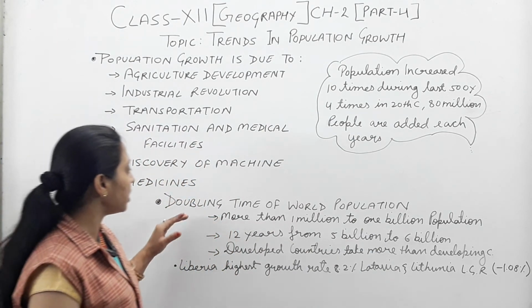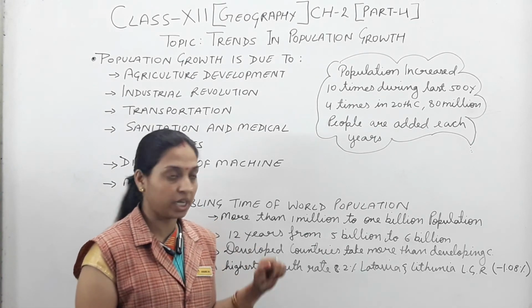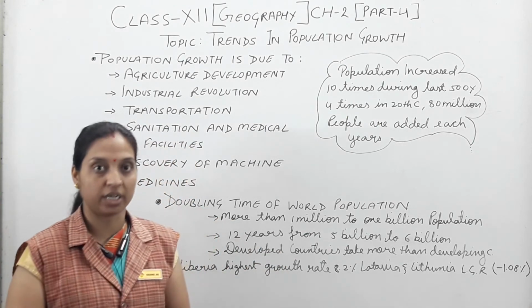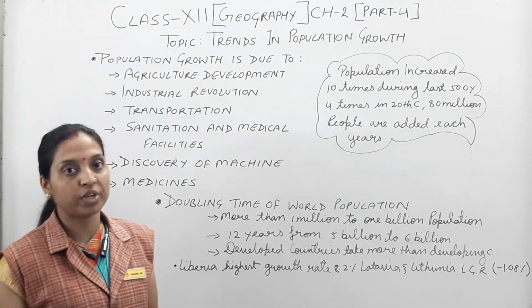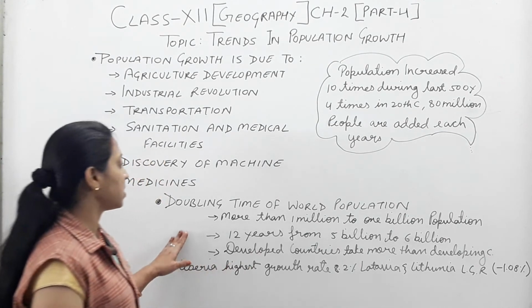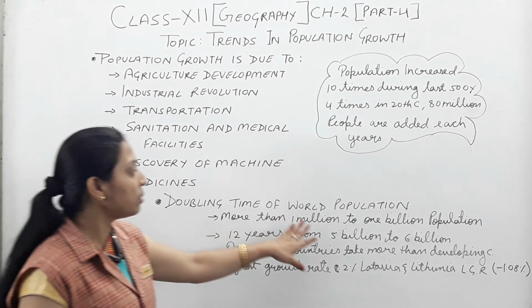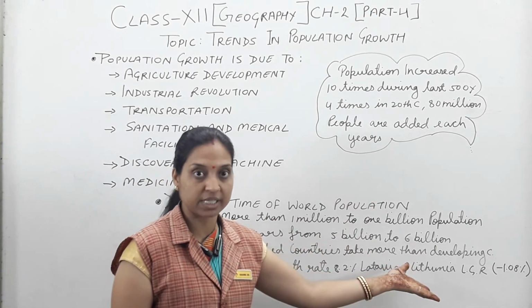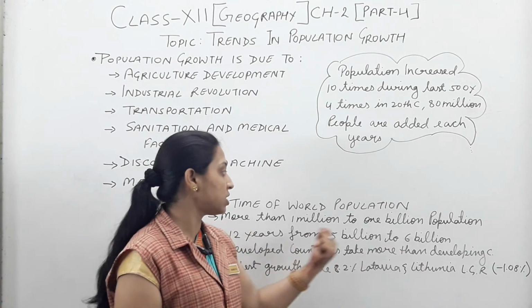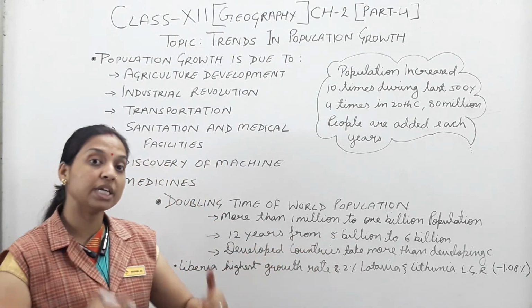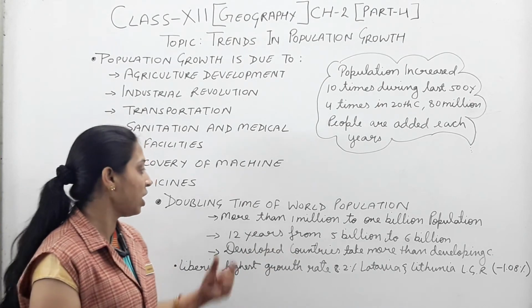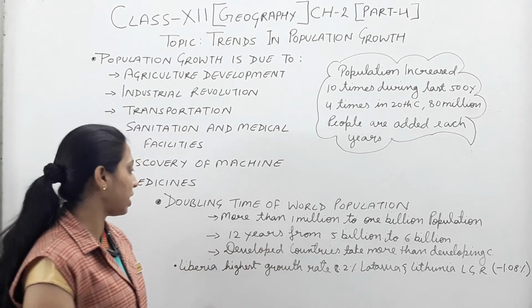Now the next one is the doubling time of world population. Here we discuss how the population doubled according to the time period, because we discuss the world population, so obviously we have to discuss on that scale. Here it is mentioned that the population increased from more than 1 million to 1 billion. These things reflect how the doubling time of world population and the population trend change. With the help of this you can analyze.